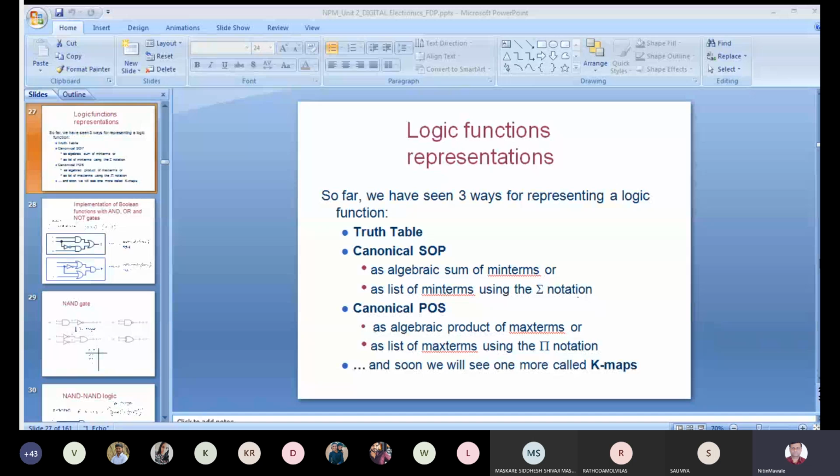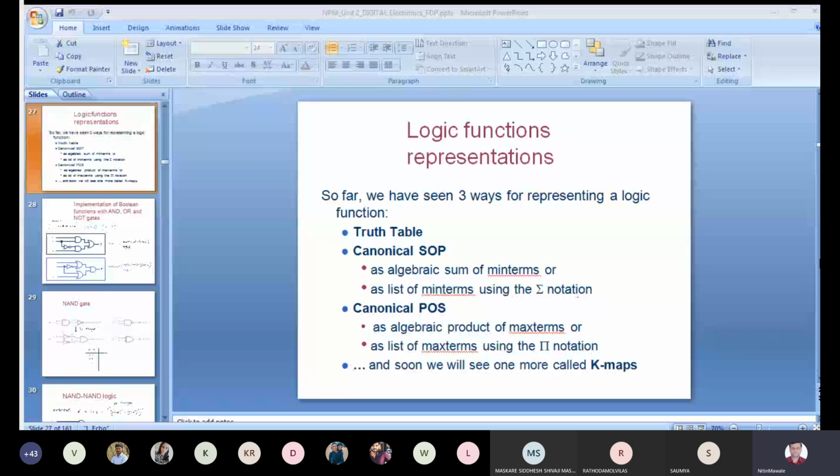Before that, if you have a truth table, you can convert that truth table into canonical SOP, which we have seen, and the same truth table can be converted to canonical POS. Canonical SOP is the algebraic sum of minterms, which we also studied in the last lecture.